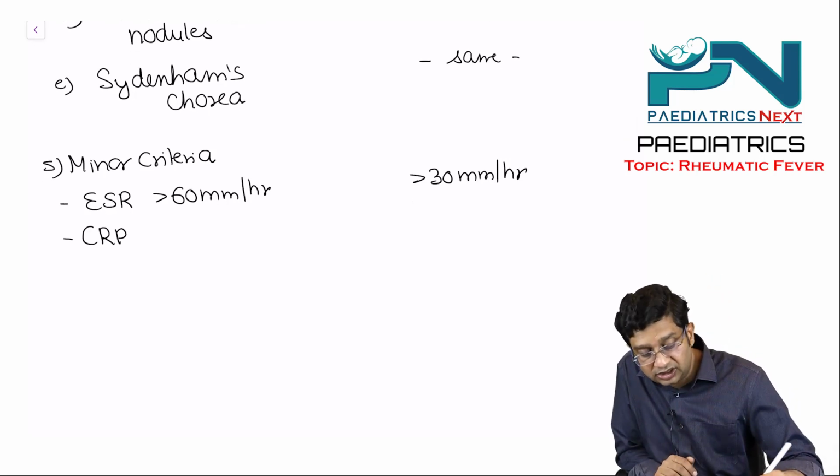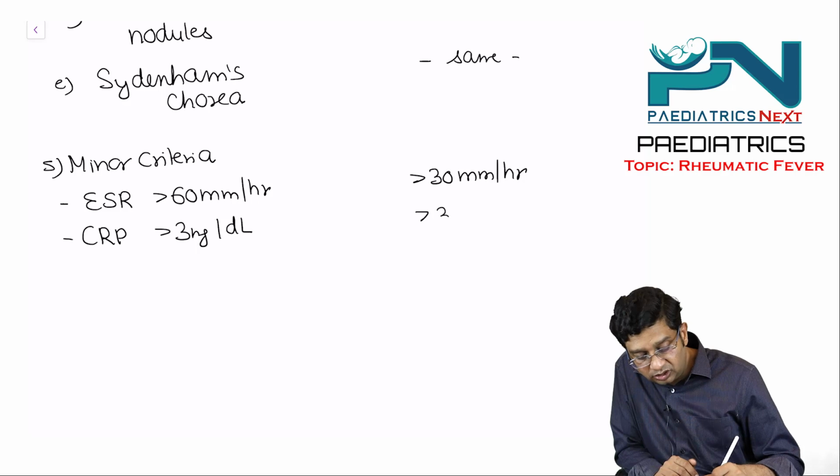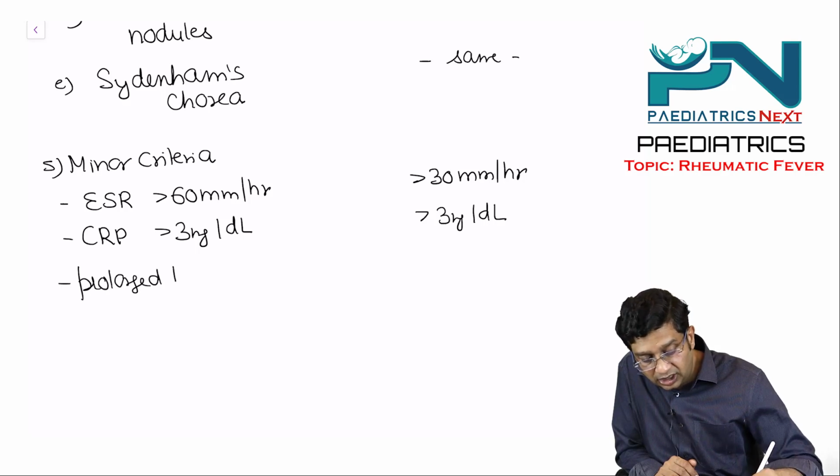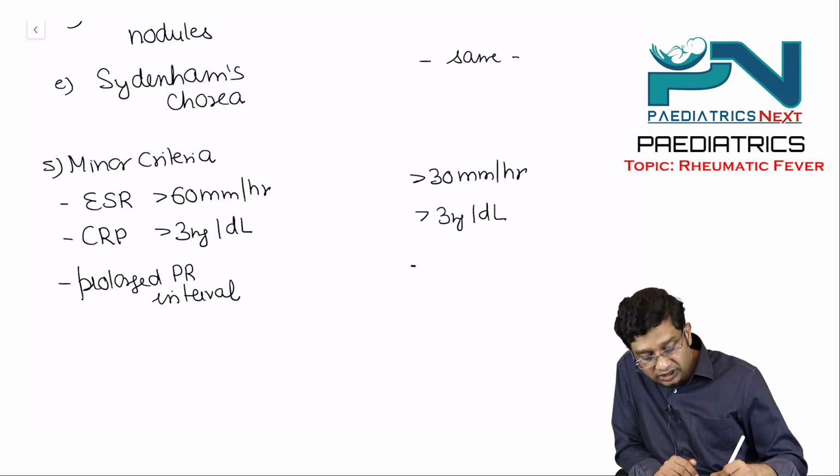Then we consider the CRP. Here it is more than 3 milligram per deciliter. Here also more than 3 milligram per deciliter. Then is the prolonged PR interval, and here also it is the same.